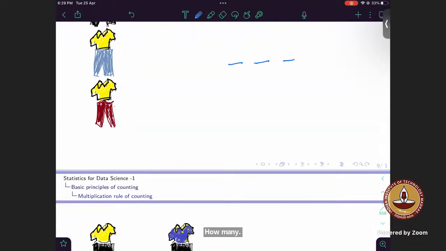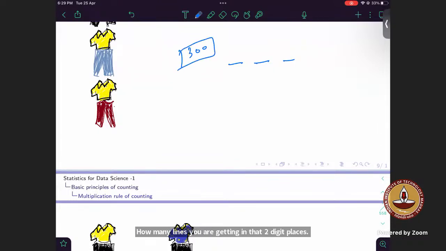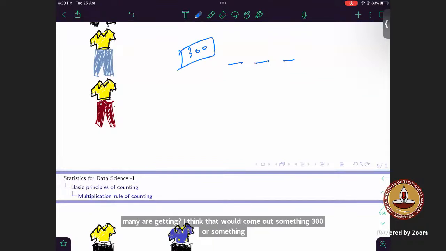Calculate how many nines from 1 to 1000. Calculating the 9 part is easy, right? You just find out how many 9s you are getting in the 1-digit places, and in the 2-digit places. I think that would come out to something like 300. Yeah, 300 was the answer.